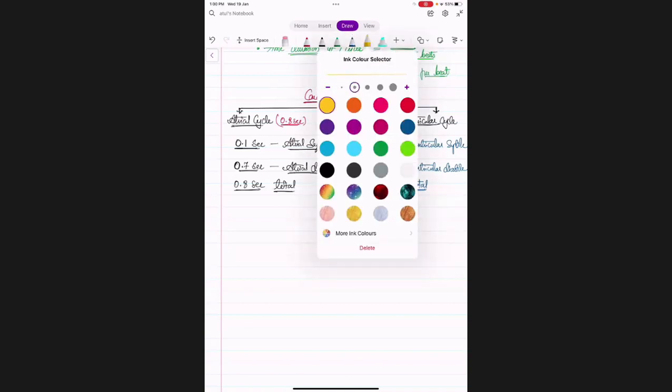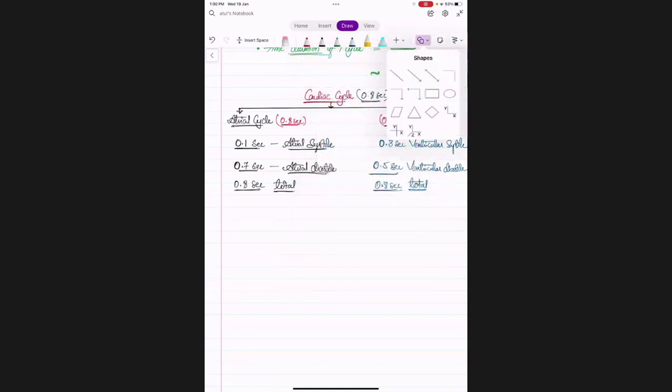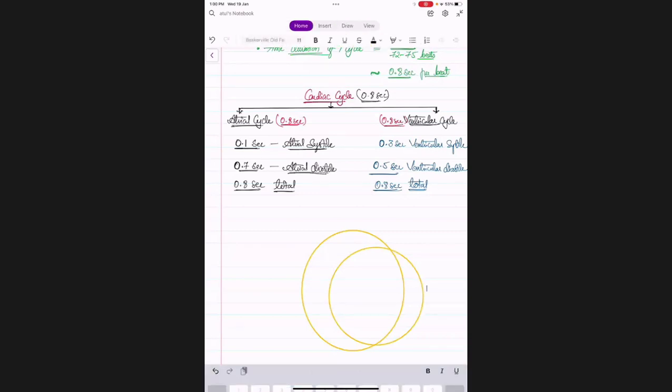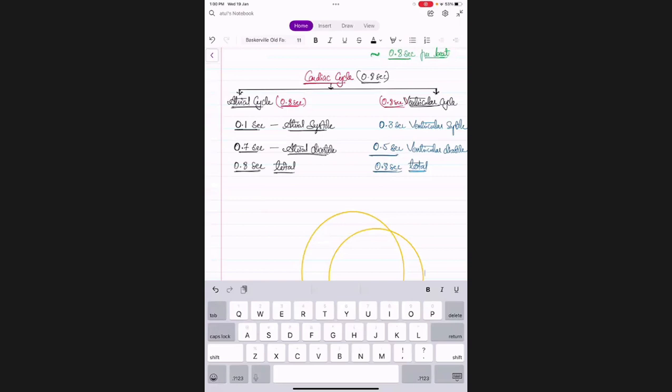Let us say this is one circular event. One circle. We'll have to make one more circle in this. One second.